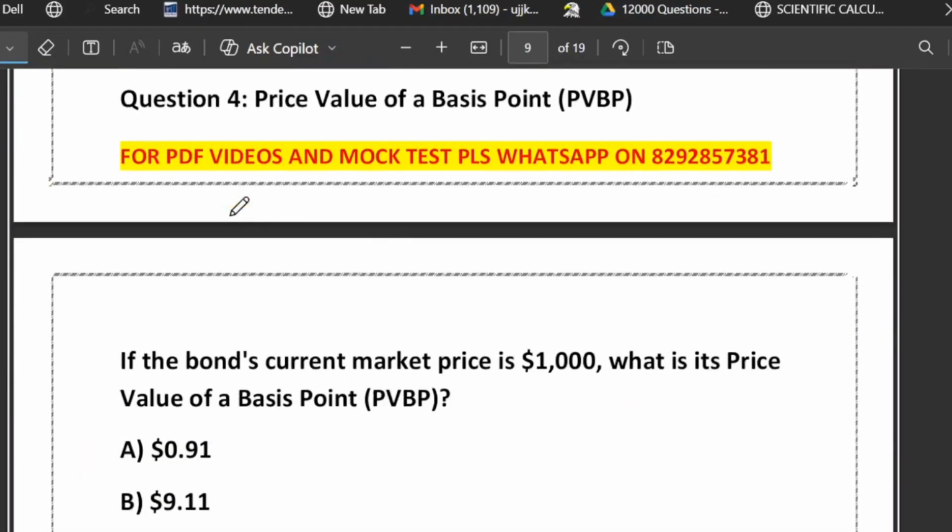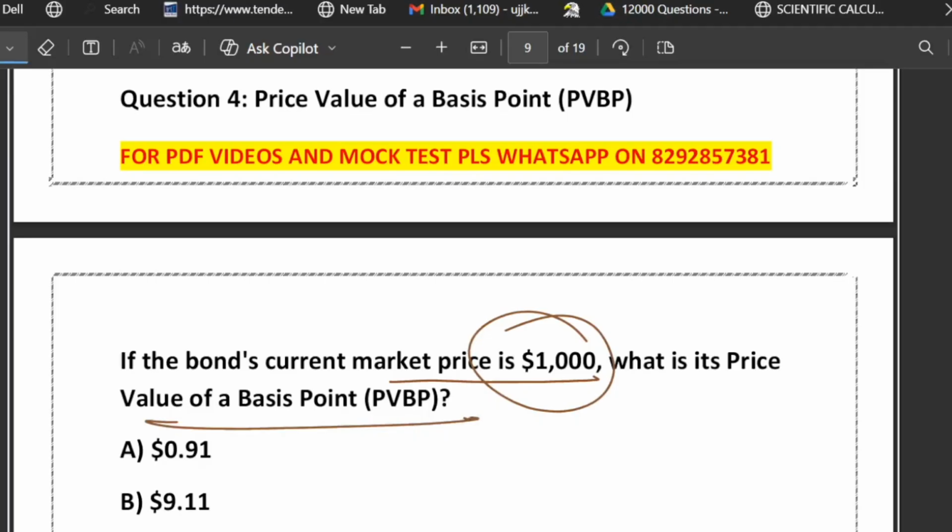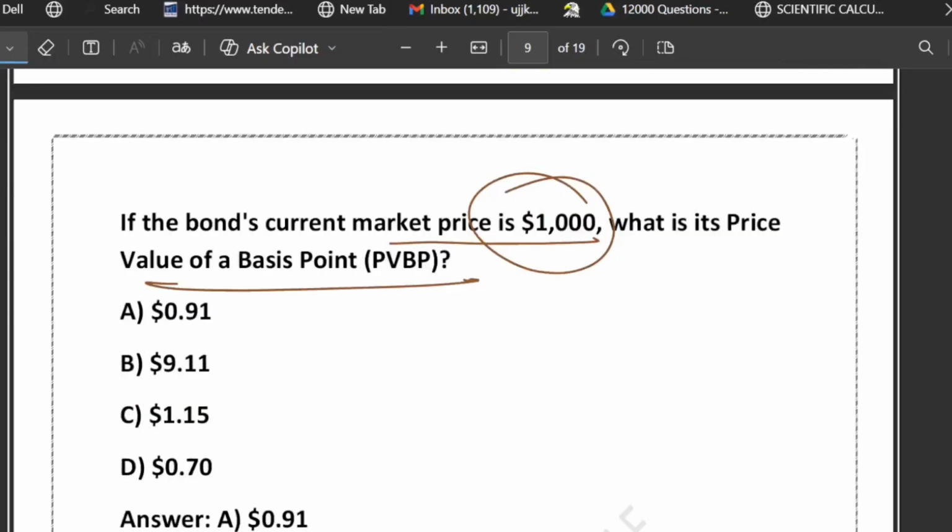Now, one more question based on the same data. This is the kind of case study we are doing right now. Suppose the bond's current market price is $1,000. What is the price value of a basis point? That's called PVBP. Very good question. The bond price they have given you, and the modified duration we already know, so here we have to apply the modified duration data.